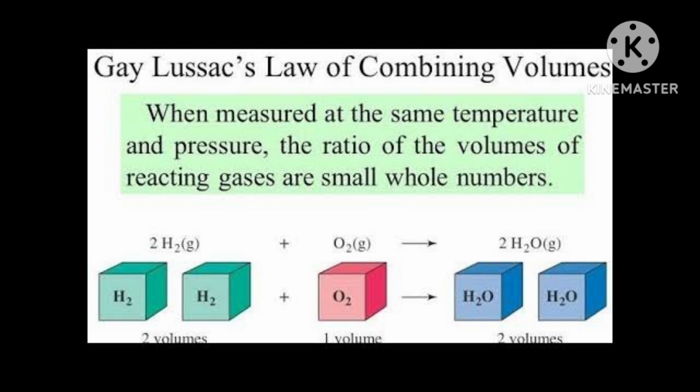Now next is gram atomic mass. What is the gram atomic mass? The atomic mass of an element expressed in grams is called gram atomic mass. This amount of the element is called 1 gram atom. Remember here, 1 gram atom is not like you are weighing only 1 gram. Here 1 gram atom means gram atomic mass.